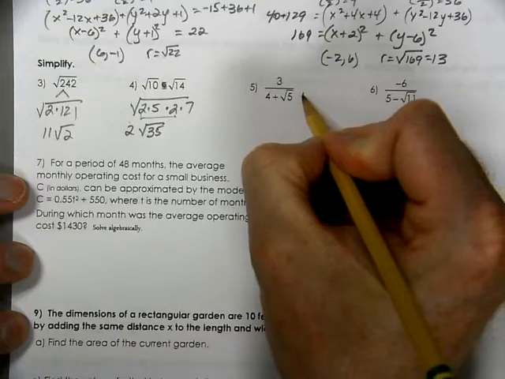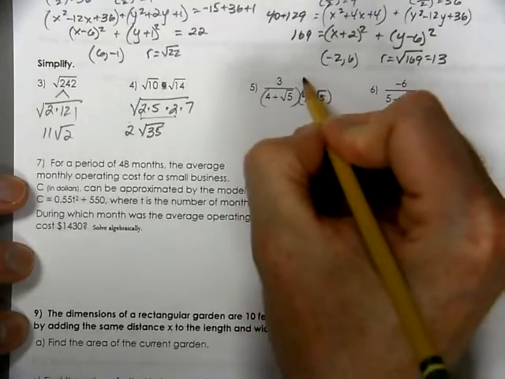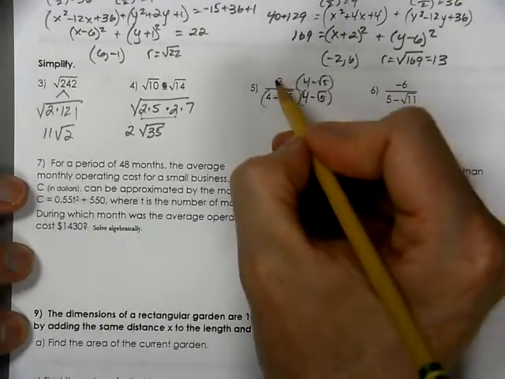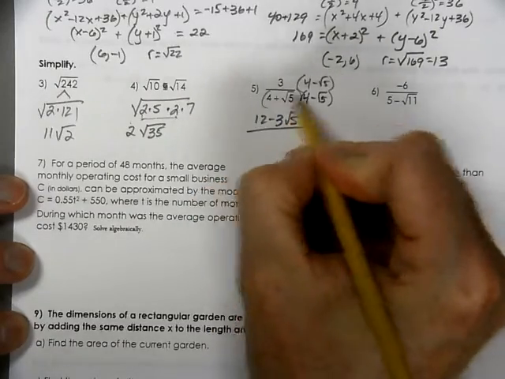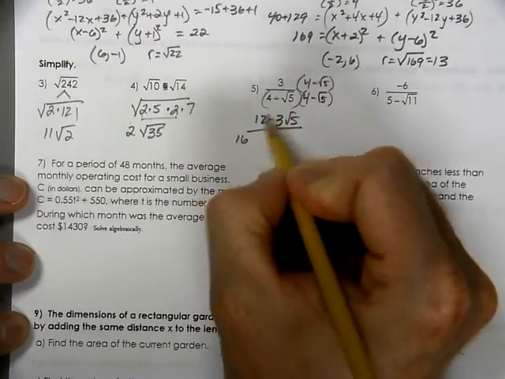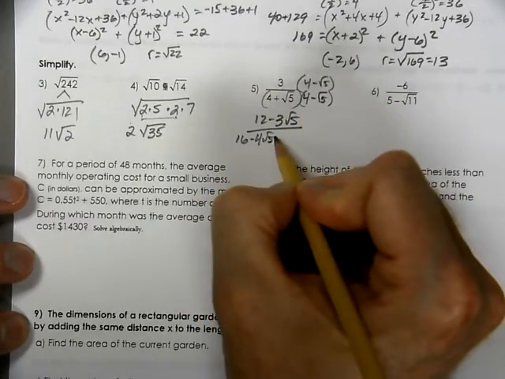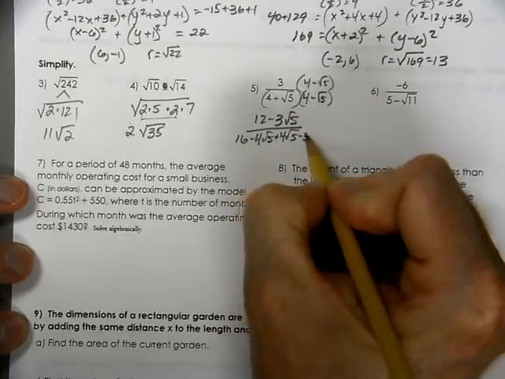This guy we need to multiply by the conjugate. You multiply the bottom and the top so we can get rid of the square root. 12 minus 3 root 5. This gives us 16 minus 4 root 5 plus 4 root 5 and a -5.